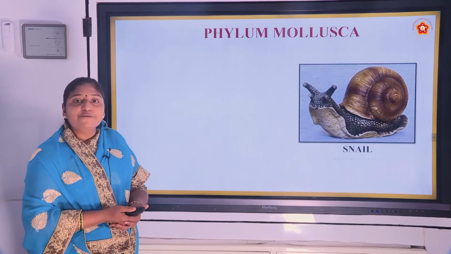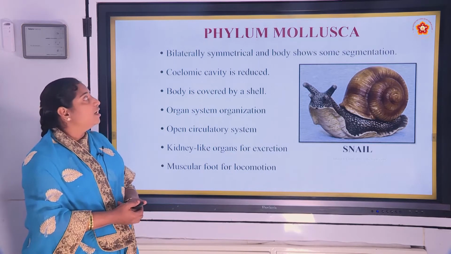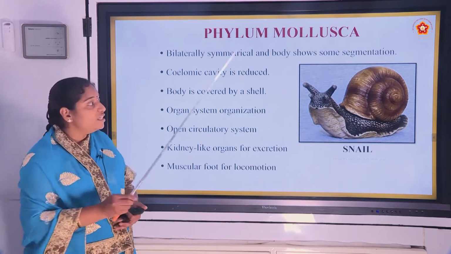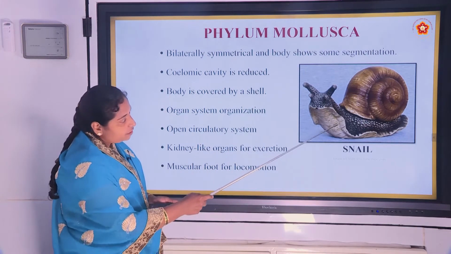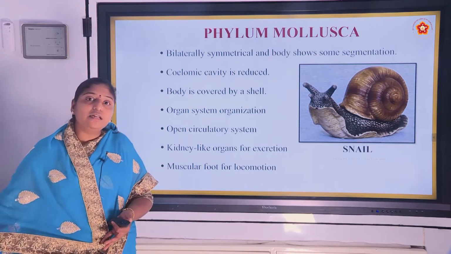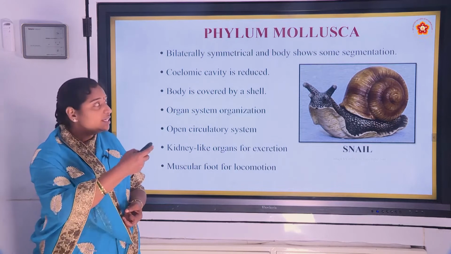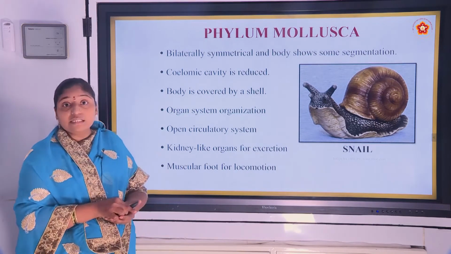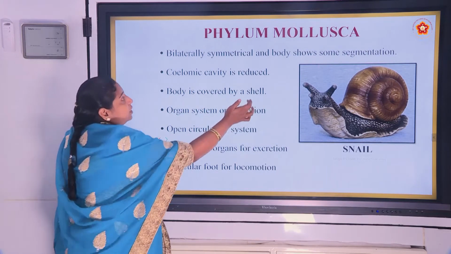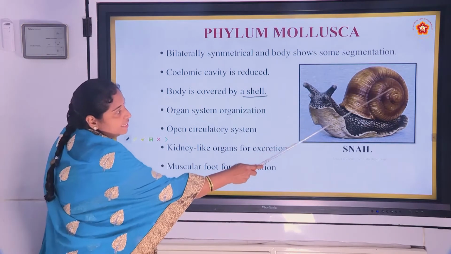And the next is phylum Mollusca. In this, organisms exhibit bilateral symmetry and the body shows some segmentation. Here you can observe the segments. And the coelomic cavity is reduced. The cavity is reduced in Mollusca and the body is covered by a shell. This is the special characteristic feature of molluscans. Shell, the hard shell you can observe upon this snail.